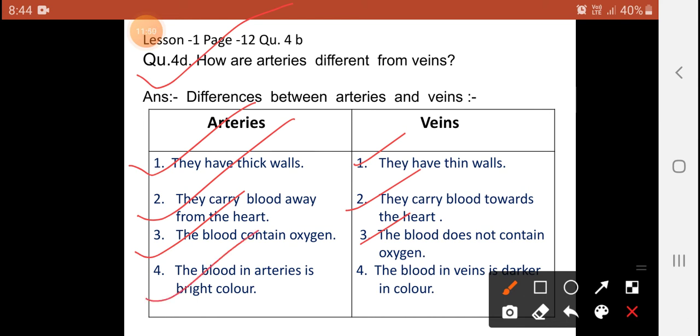Now, the fourth point is written here. The blood in arteries is a bright color.